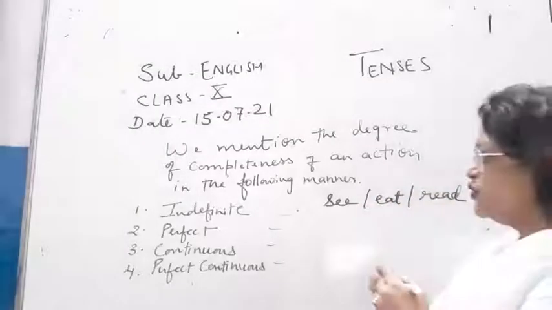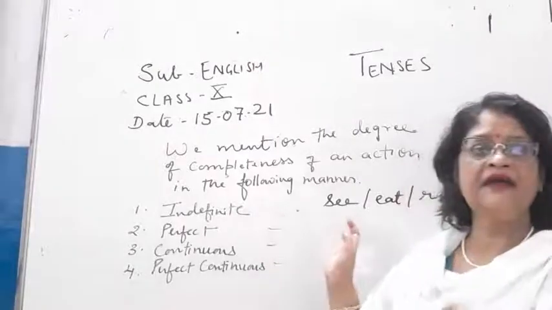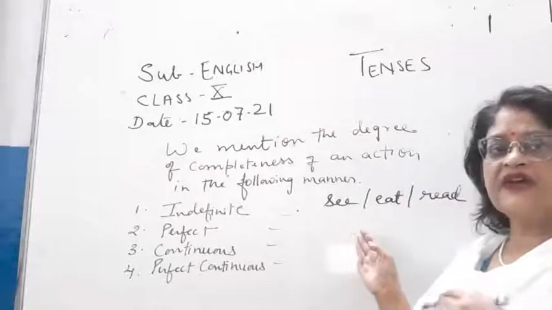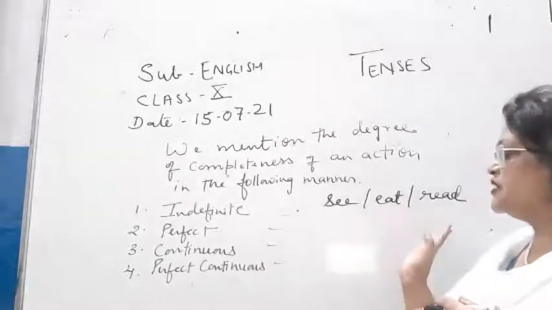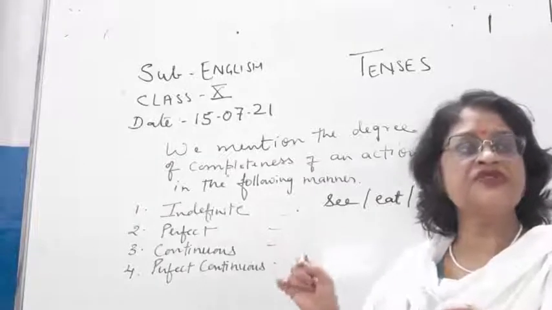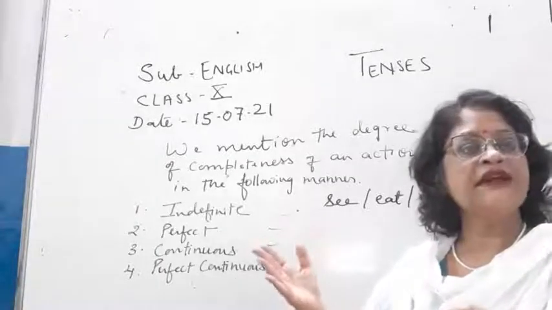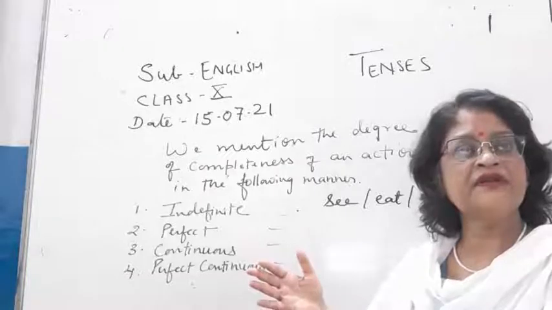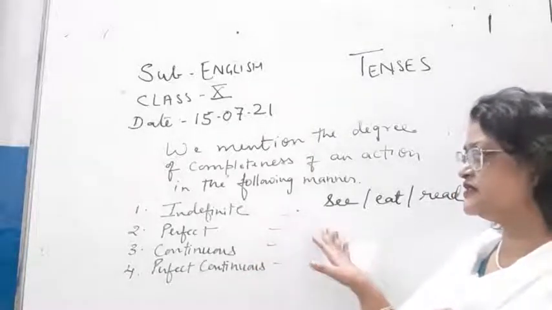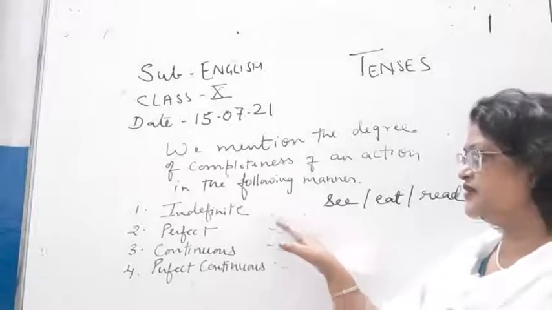So we only know, children, that an action has happened. The action can be see, eat or read, but whether that action is completed or not, whether that action is continued or not, this we see in the indefinite tenses, children.